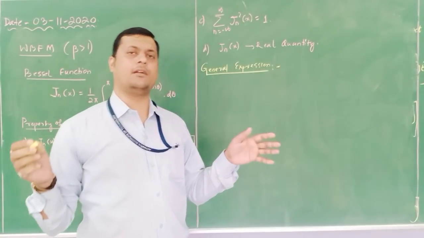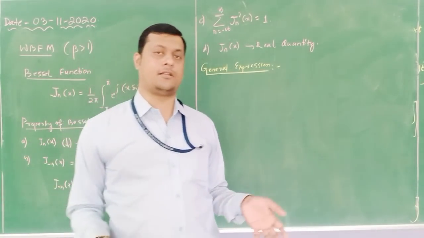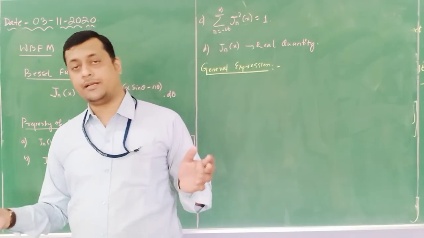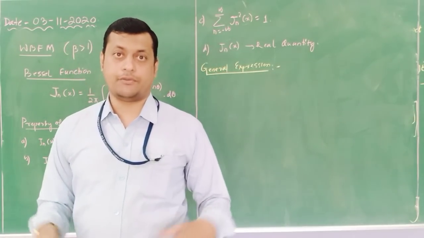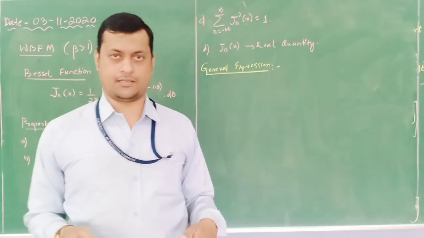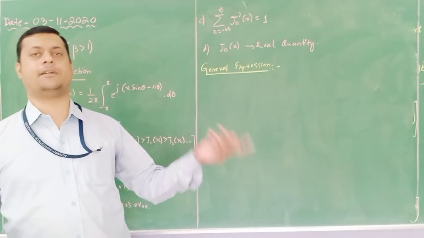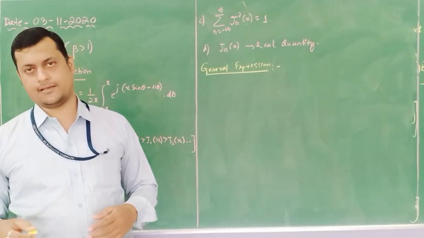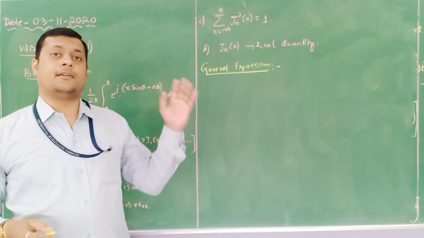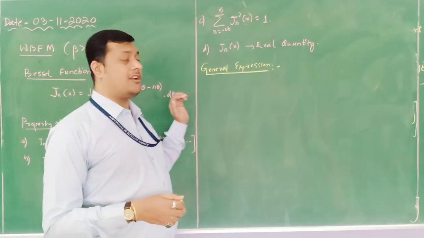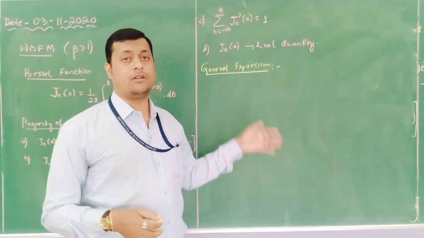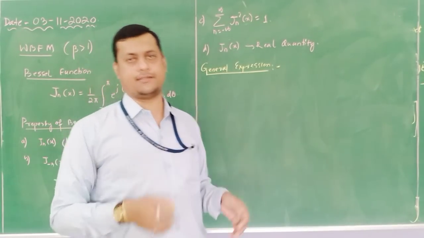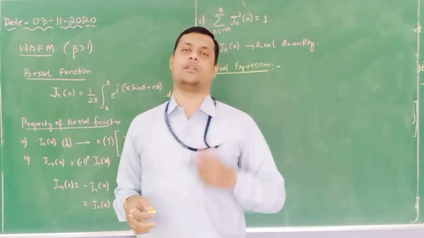But we can find out the bandwidth up to certain orders: first order, second order, third order, fourth order, fifth order, like that. But the bandwidth increases. We do not know what the bandwidth will be, but we know that if the modulation index is greater than 1, the bandwidth calculation will be quite hectic. For that, the methodology says, if I want to represent those infinite values within a certain limitation, then we can use the Fourier series.